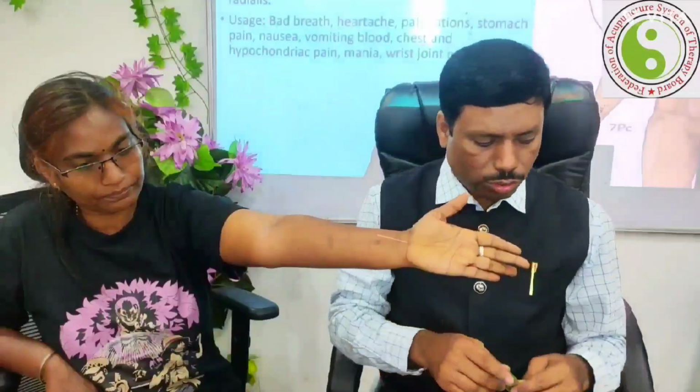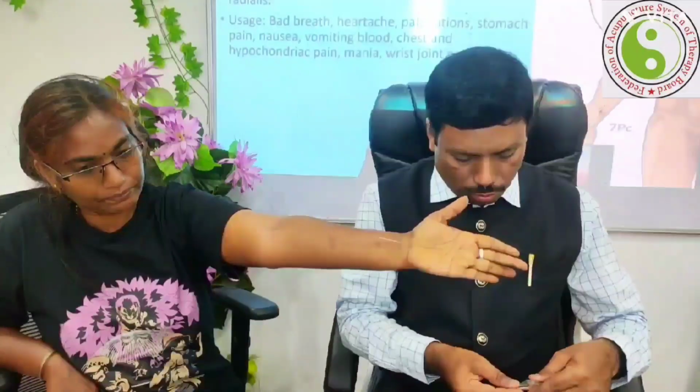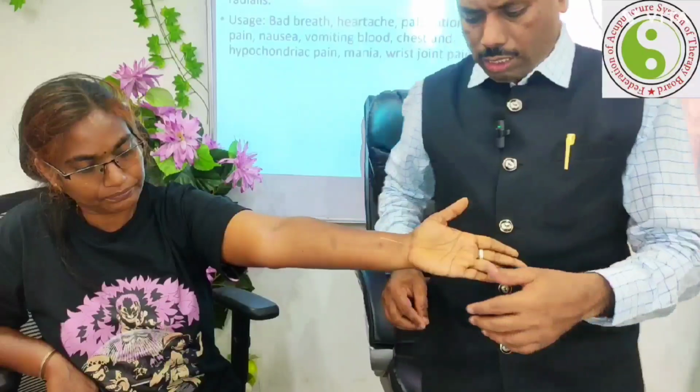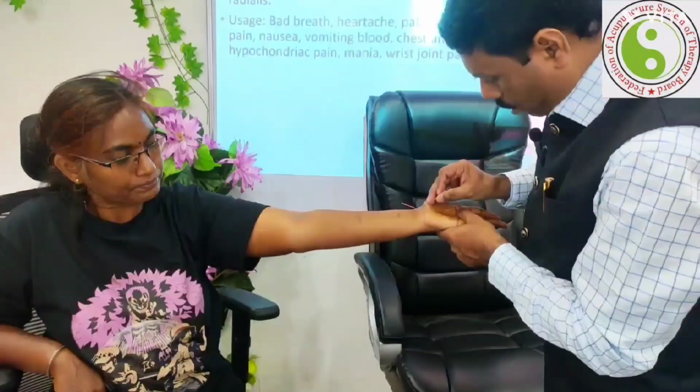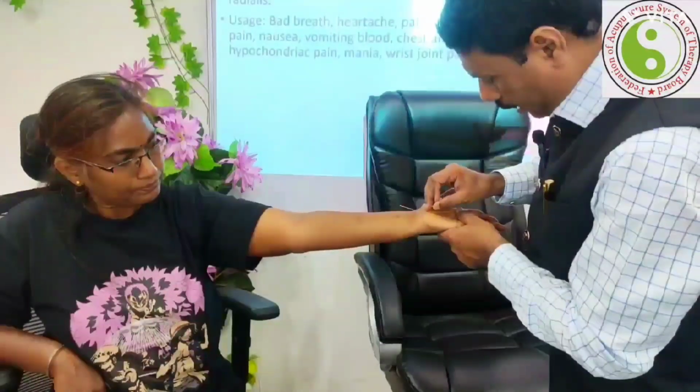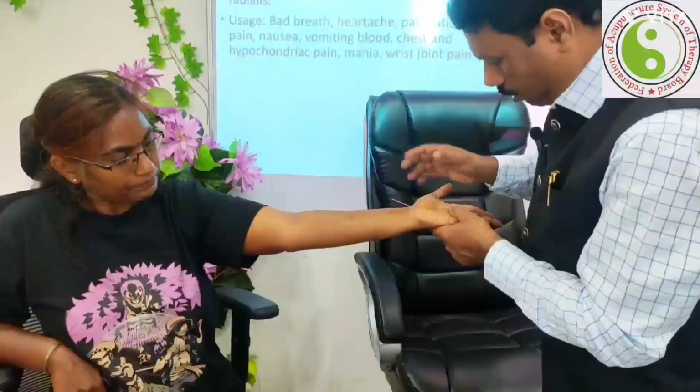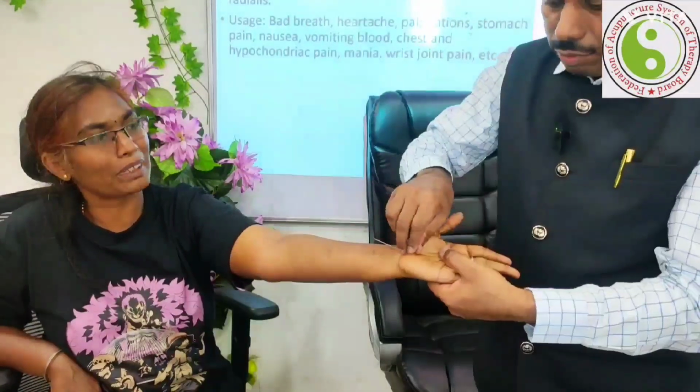Now this is the pericardium 7, I just activated it, but however you want to use this point, as a tonification or as a sedation, in the same point. I just treated it as a tonification, for the De Qi vibration.